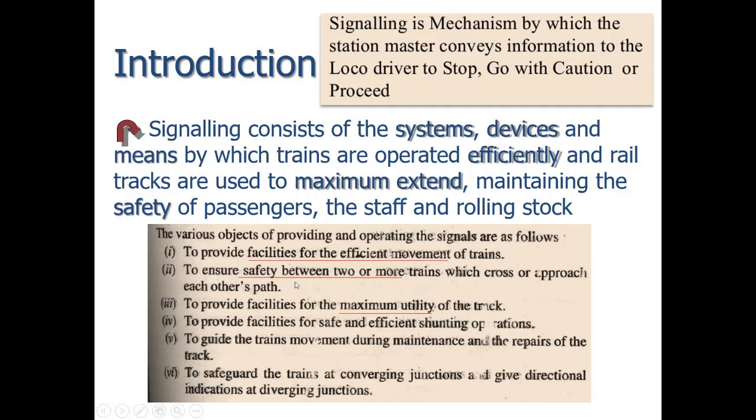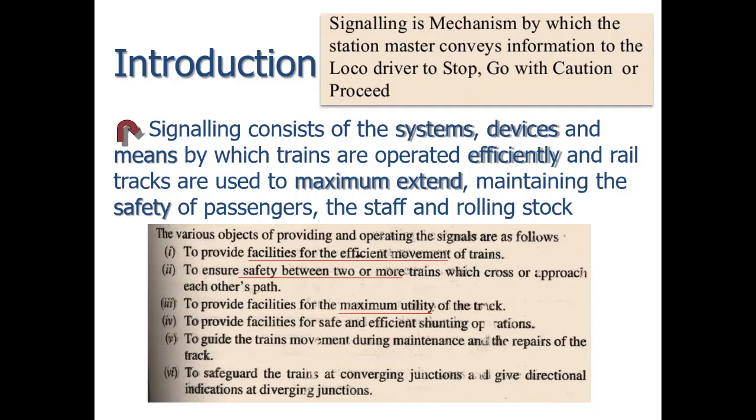The signals help prevent accidents at the crossings. Third is to provide the facilities for the maximum utility of the track. Signals are provided for maximum utilization of the track.